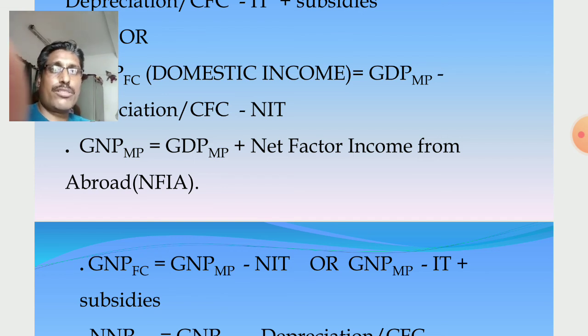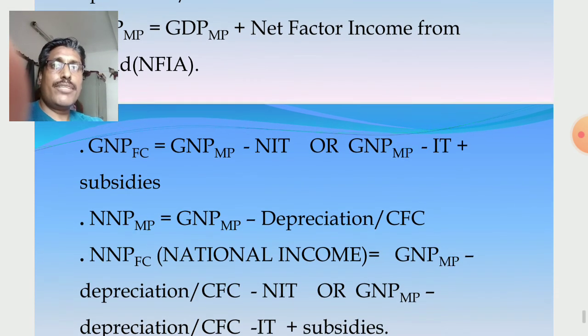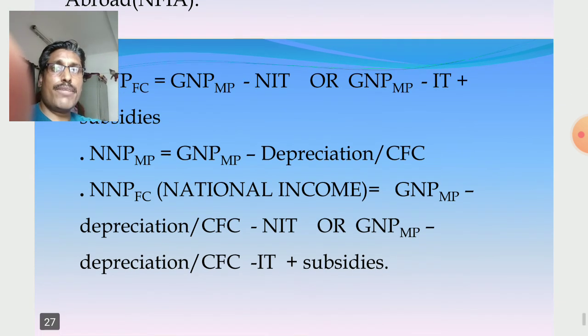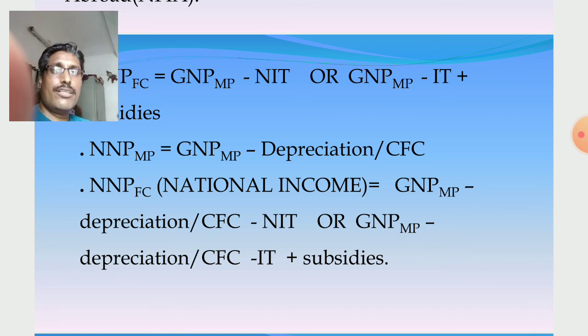Here, same thing: GNPfc is equal to GNPmp minus NIT, or GNPmp minus IT plus subsidies, and GNPmp minus depreciation. So here, for national income, GNPmp is given and we calculate GNPfc. G to N, depreciation subtracted, then MP to FC, NIT subtracted, or indirect taxes subtracted and subsidies added. Okay.